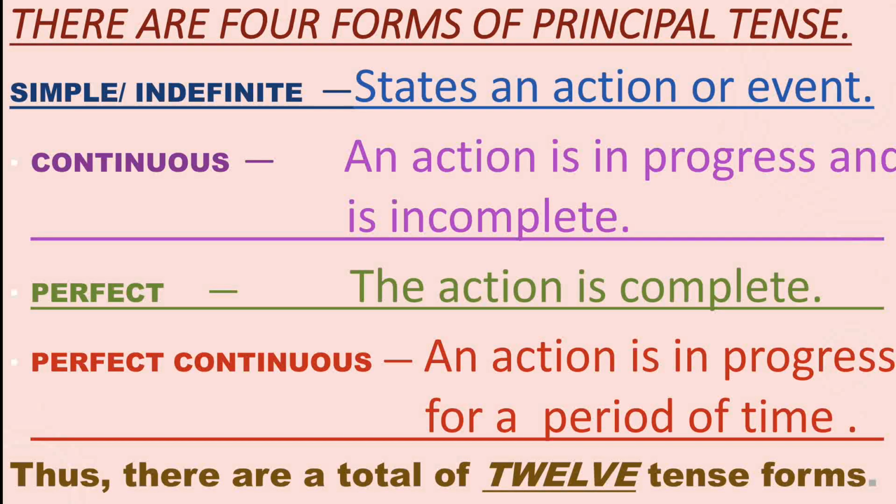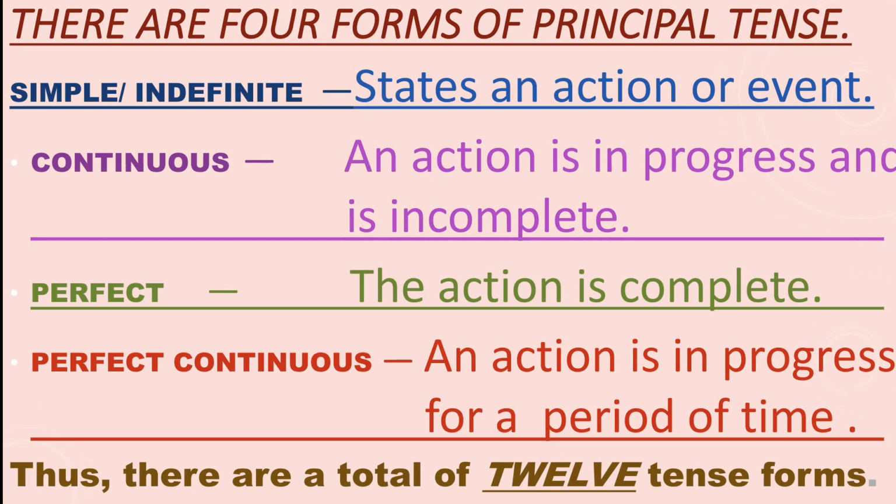In perfect continuous also the action is in progress, but the time is also given there, since or for. Have you got it? So there are four forms of principal tense. Principal means, as I told you earlier, it can be present, past or future. So there are a total of 12 tense forms.